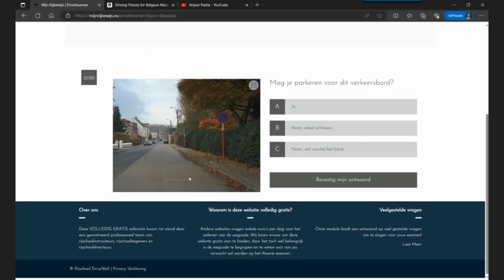You can also see some parking boxes here. So are you allowed to park before this traffic sign? There are three options. Option A is yes. Option B is no, but only waiting is allowed. Option C is no, but parking is allowed after this board. This is definitely wrong. The correct answer is yes, because parking is allowed before this traffic board.